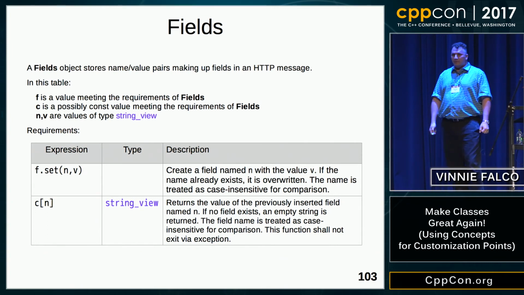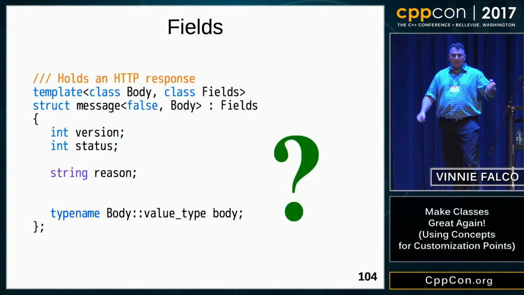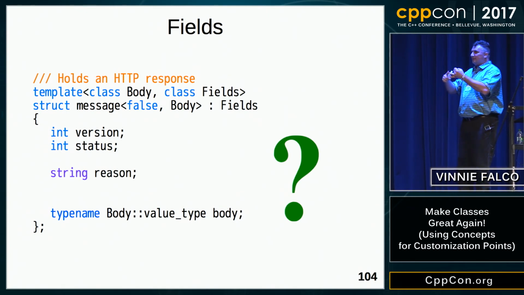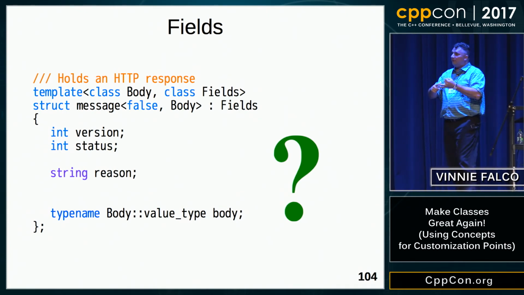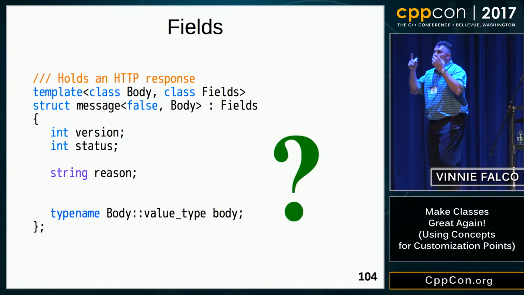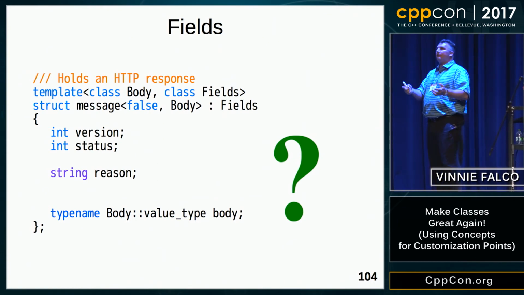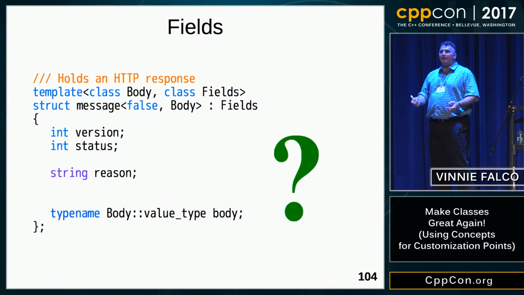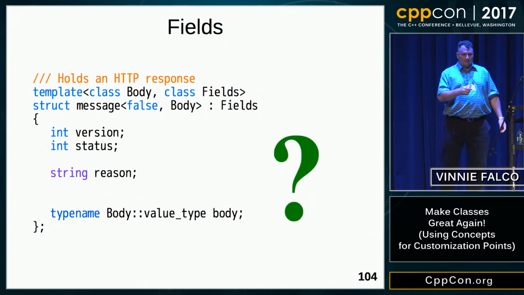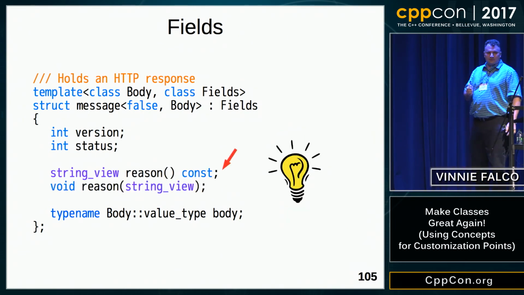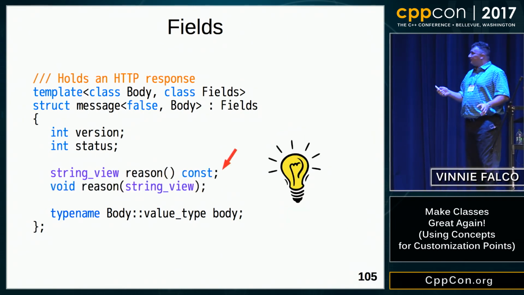Now, here's where we're at. We have the allocator awareness for the body. The fields can be customized. The user can choose the implementation. They can choose the allocator. Now we're down to one hard-coded allocator. We have one standard string that uses the default system allocator. How can we change this declaration so that even that string is customizable without adding an allocator template parameter, of course? So the method that I chose is first, we're going to refactor this class to eliminate the data